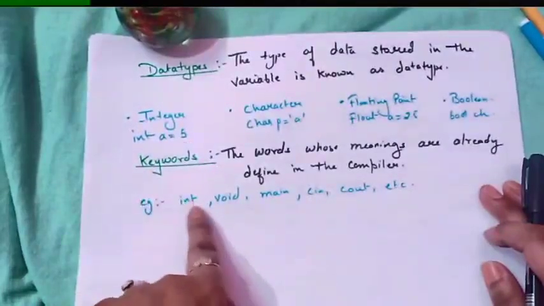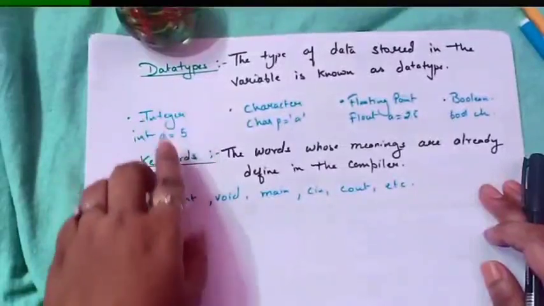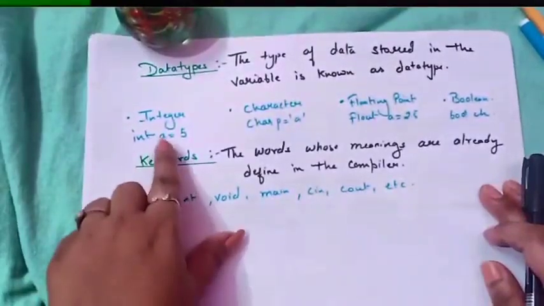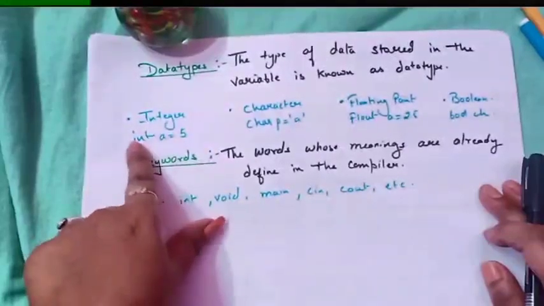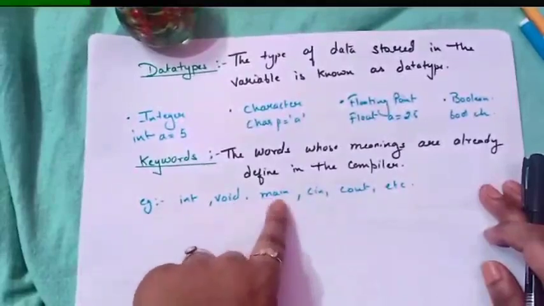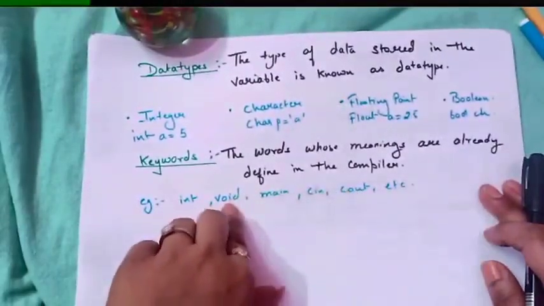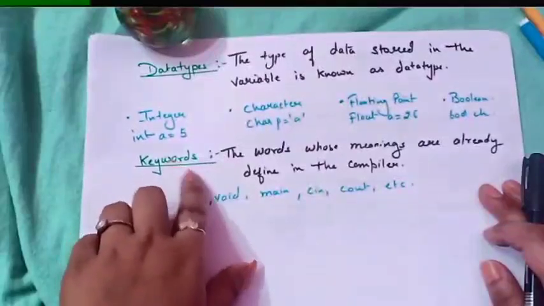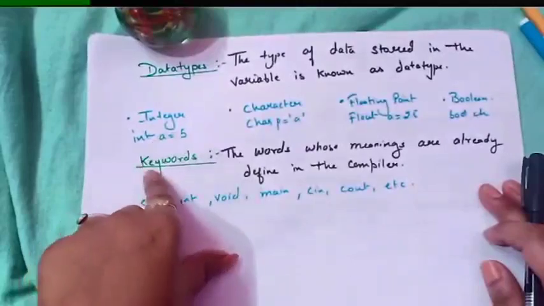For example, int is your data type. We cannot use it as a variable name. We cannot write int equals to 5 because int is a data type. Similarly, void is there, main is there, cin, cout, and so many others are there. Keywords are those words whose meanings are already reserved or already known to the compiler.